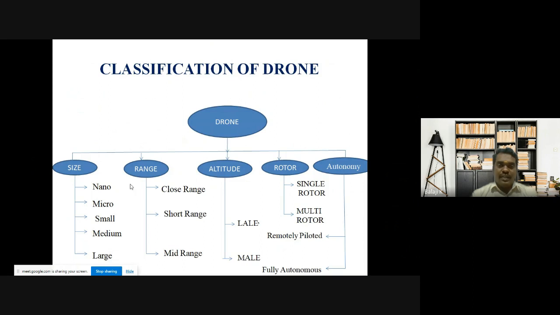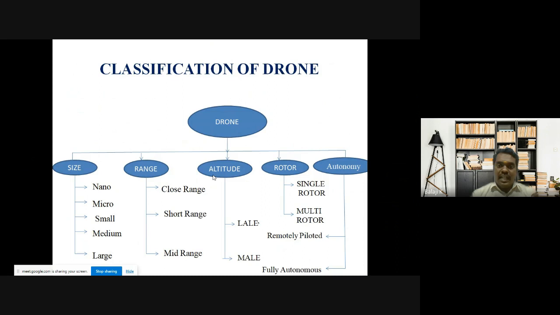If we classify based on range, that is nothing but distance. Close range means a very, very small distance. Short range means a medium-level distance, and then there is mid range. Depending on the size and configuration of the drone, it will cover a particular distance, and that is called its range. Based on that, we can classify drones into close, short, and mid range.